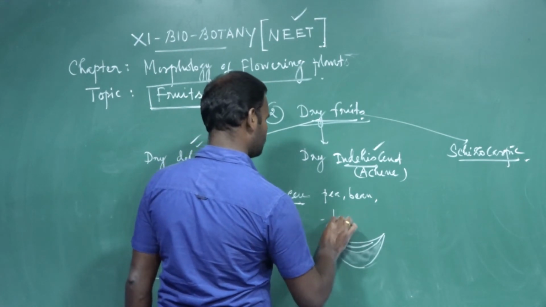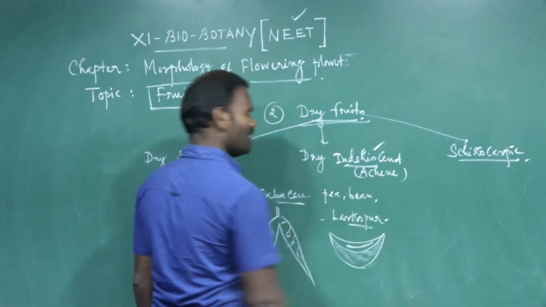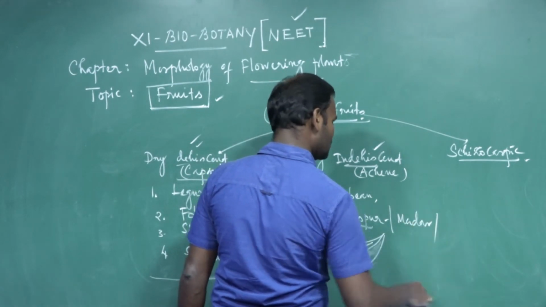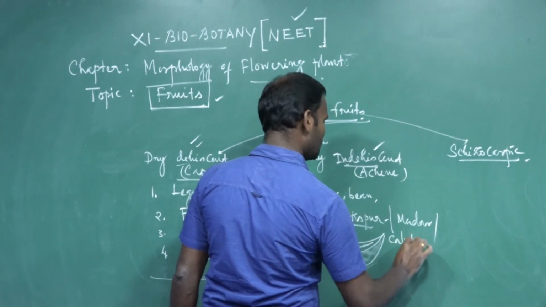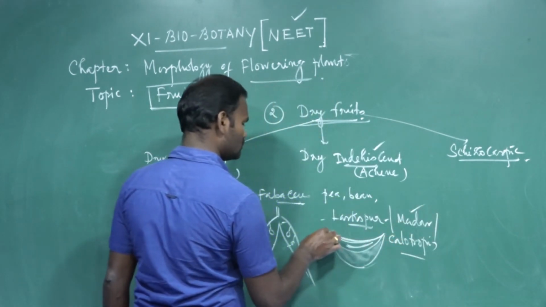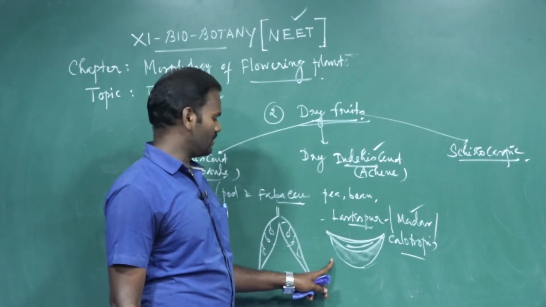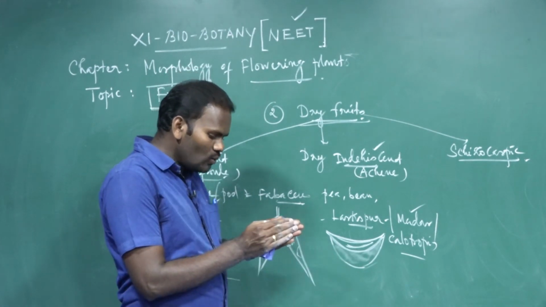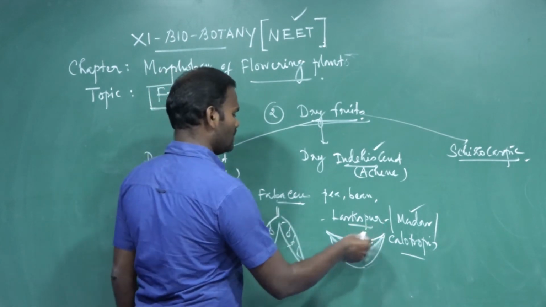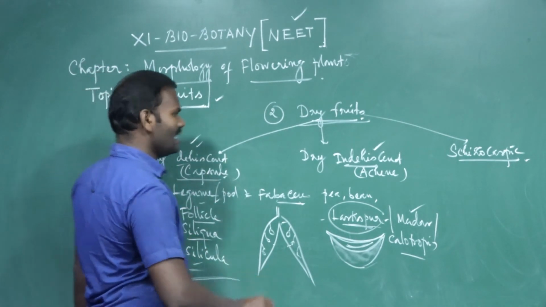For example, larkspur. Calotropis, also called madar. This type of fruit is developed from a bicarpellary syncarpous ovary, but it dehisces along only one suture. Suture means margin. Only one margin dehisces to liberate the seeds. Larkspur.